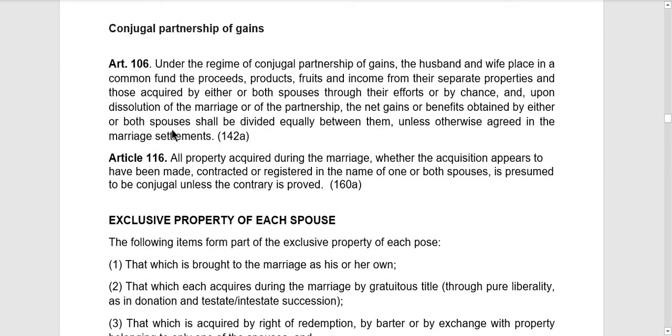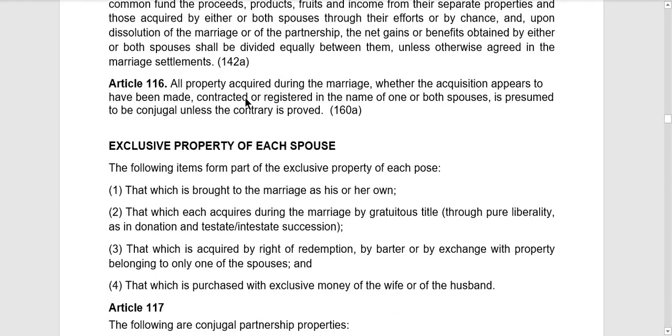So lahat daw ng fruits or gains during the marriage, okay, both from the separate industry of both of the spouses or from the properties, separate or common properties of the spouses, okay, magiging conjugal properties daw yun. Kasi nga, conjugal partnership of gains are deemed to be the communion of all the gains and fruits, no, by reason of marriage or during marriage.